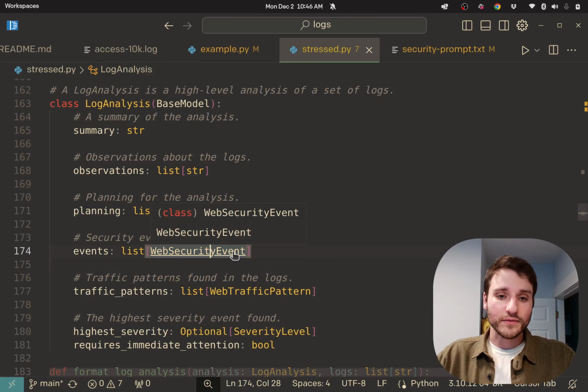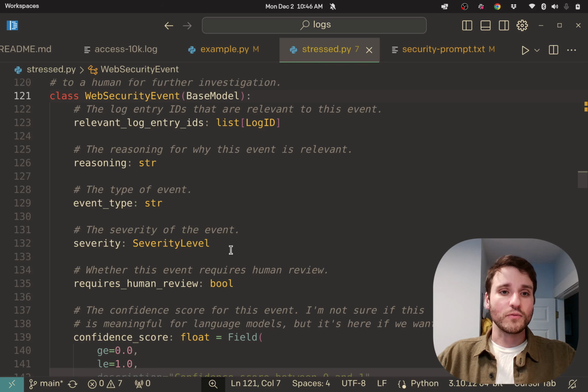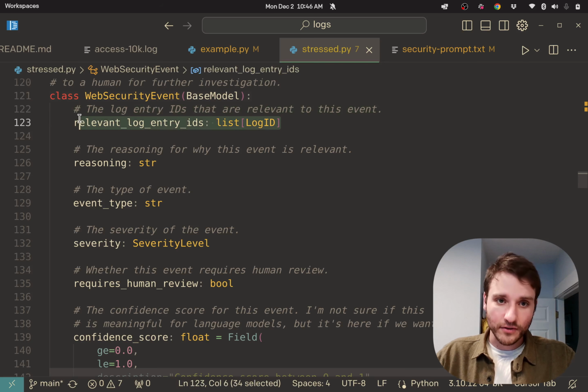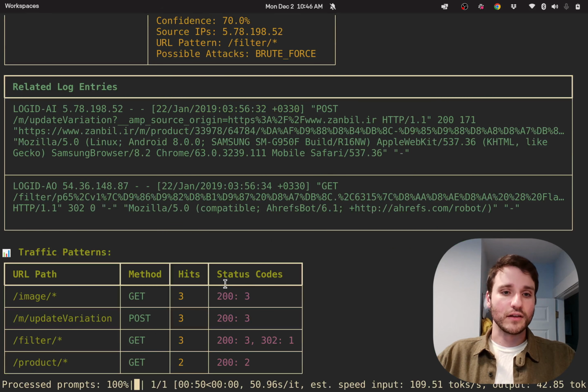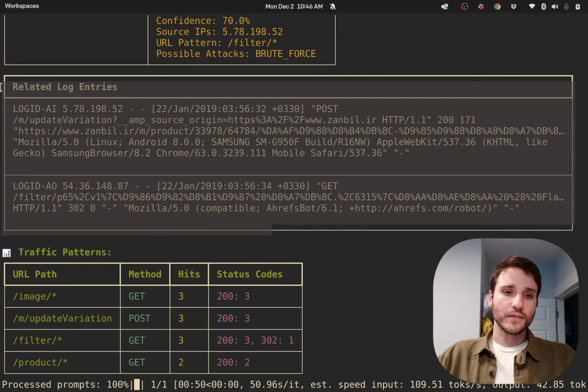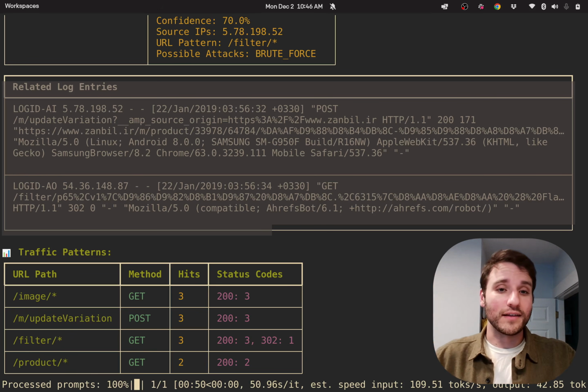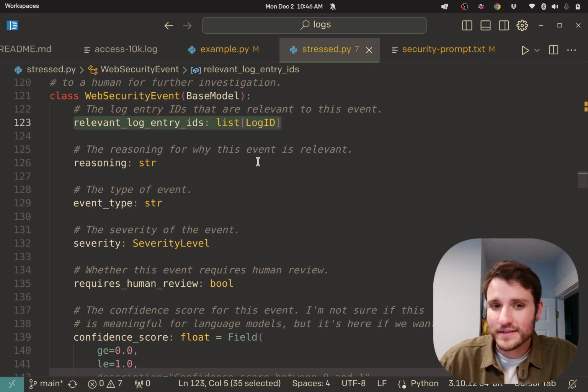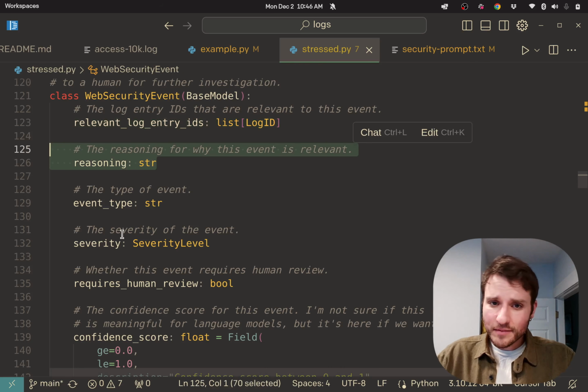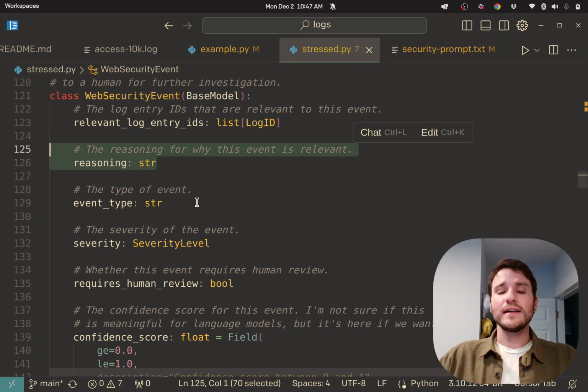And all of that stuff is defined as just a standard Pydantic class here as a WebSecurityEvent, which pulls out relevant log events, and relevant log events are these ones here, right? These are the actual logs inside of our log file that our model has identified as possibly being dangerous. Reasoning about why the event might be a security risk,